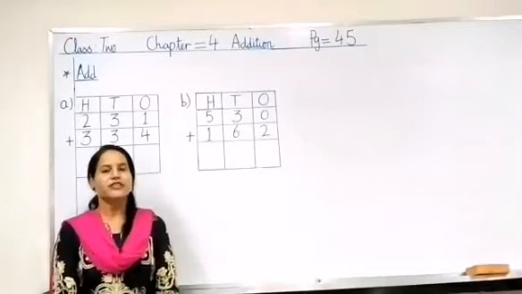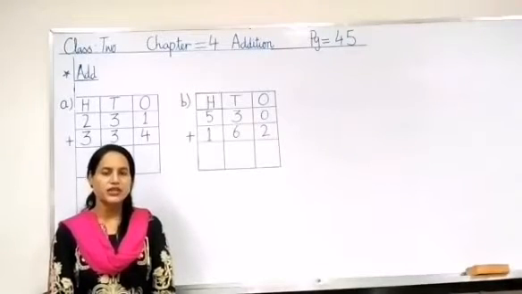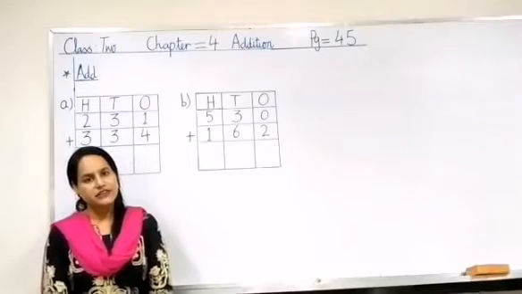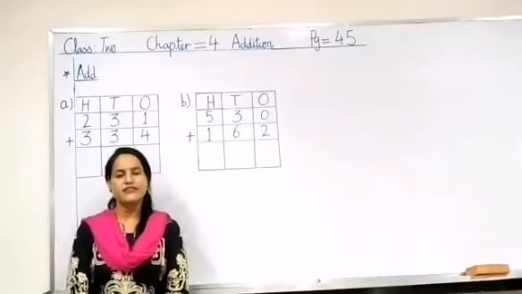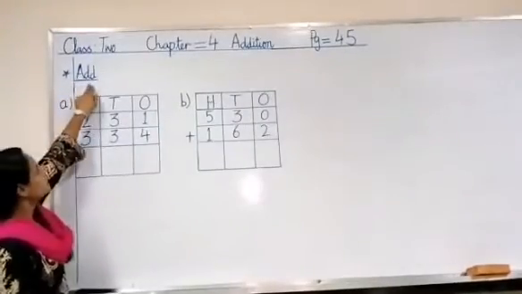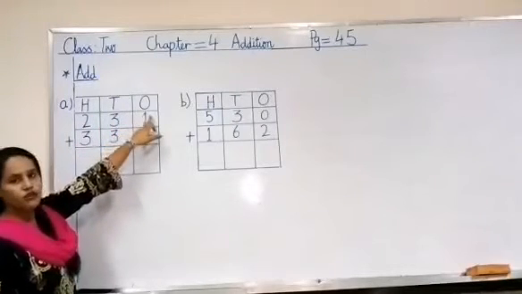I hope you all are fine and doing your schoolwork. So today we will continue the same chapter, chapter number 4, and the topic is addition from page number 45. Everyone turn to page number 45. Let's start our work. First we will do question number 2, add hundreds, tens and ones.